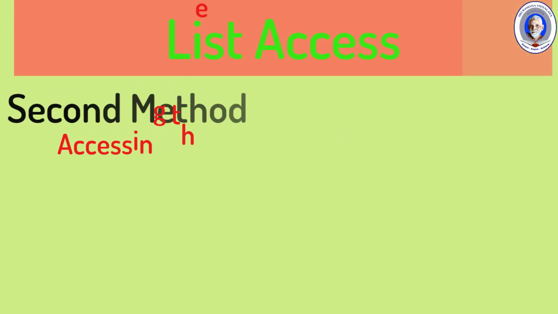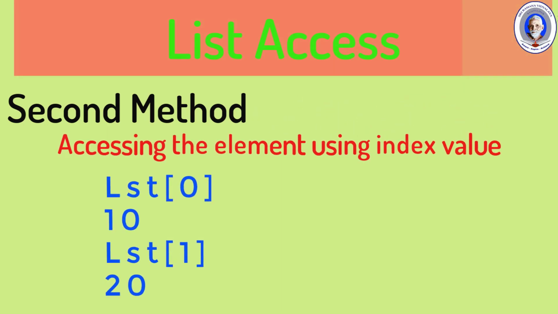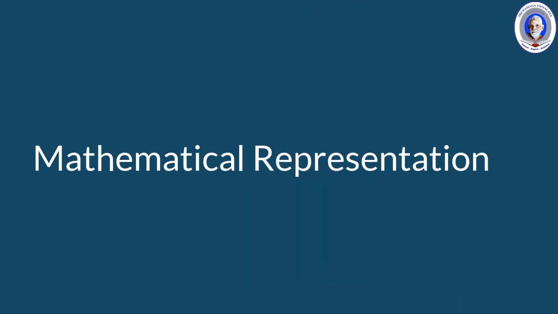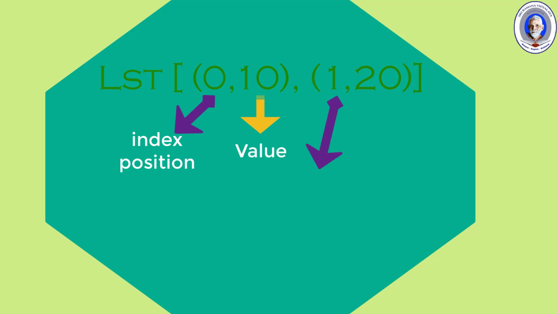The second method is accessing the elements using the index value. The index value starts from 0. So lst[0] is the first position. 10 is stored in the first index and 20 is stored in the second index, which is represented as lst[1]. A list can be mathematically represented similar to a set: lst = {(0, 10), (1, 20)}, where in (0, 10), 0 represents the index position and 10 represents the value. In the same way, in (1, 20), 1 represents the index position and 20 represents the value.